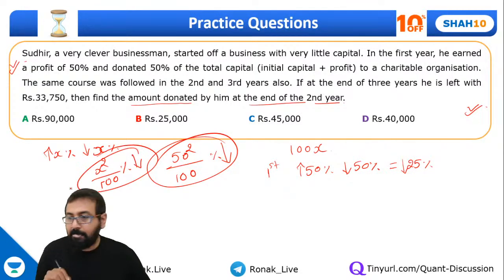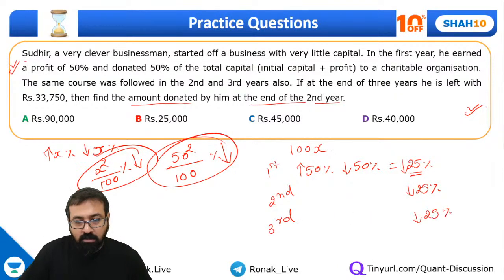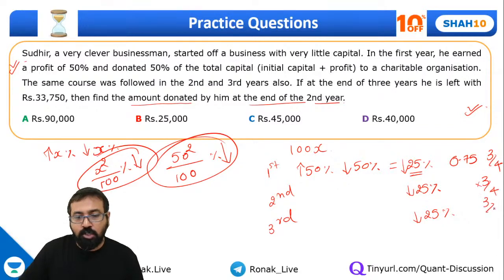Remember this part. So here the value will reduce by 25%, and at the end of the second year also it will again be reduced by 25%, and in the third year also it will again be reduced by 25%. If I want to reduce something by 25%, what is the multiplying factor? We have already discussed that in the basics of maths. It's 0.75. The multiplying factor is 0.75, correct? Or you can say 3/4. So in the same way, this is also getting multiplied by 3/4. This is also getting multiplied by 3/4, right?